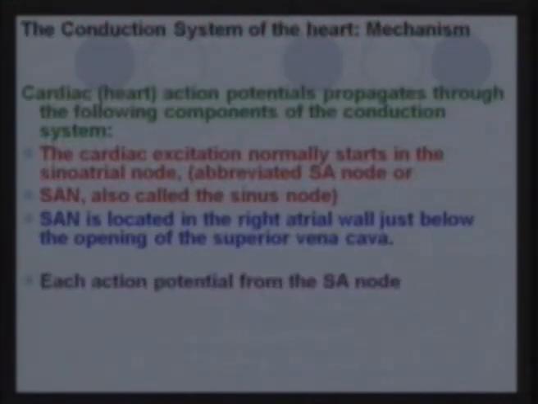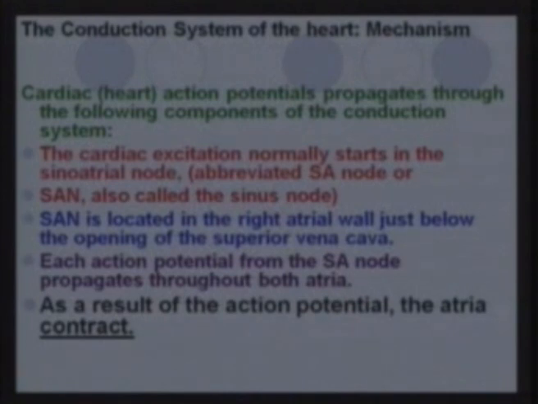So in the right atrium, you have the sinoatrial node, and this sinoatrial node is located in the right atrial wall, just below the opening of the superior vena cava, and it has a rhythm which contracts, and when it contracts, its signal or action potential moves through both the atria to the ventricle.